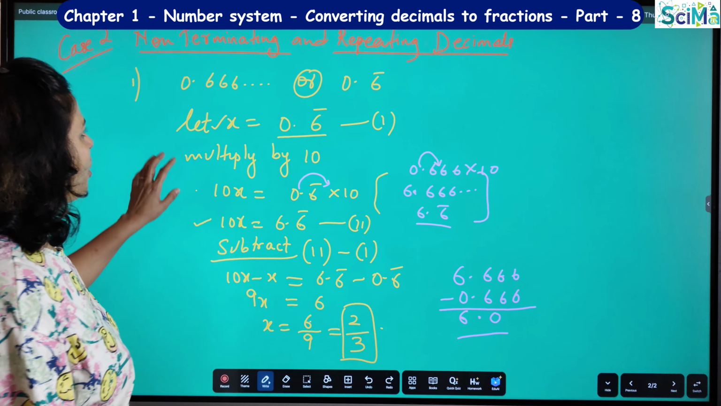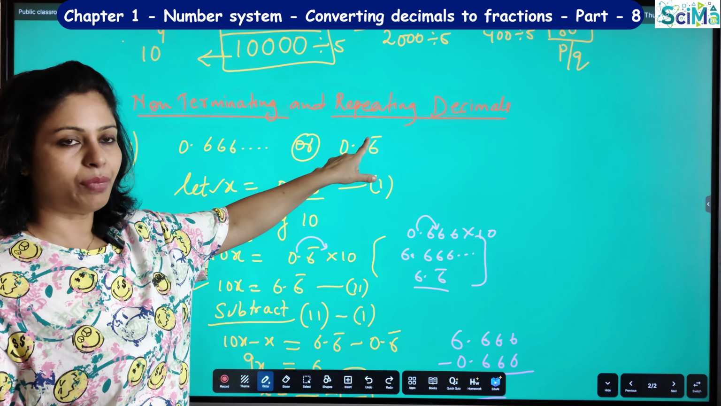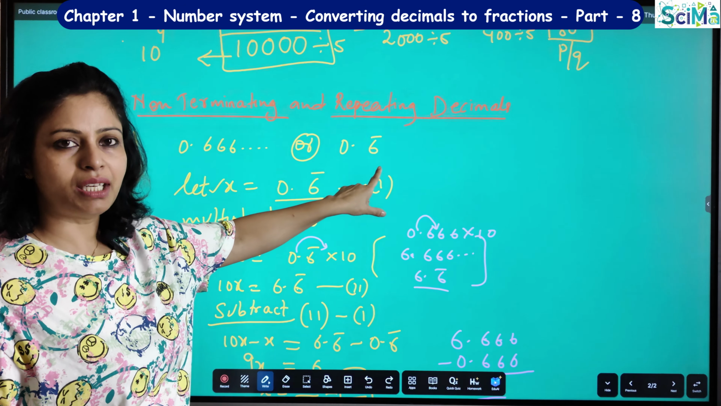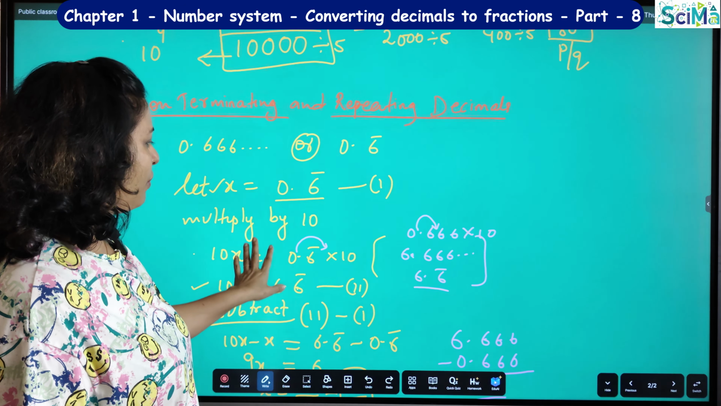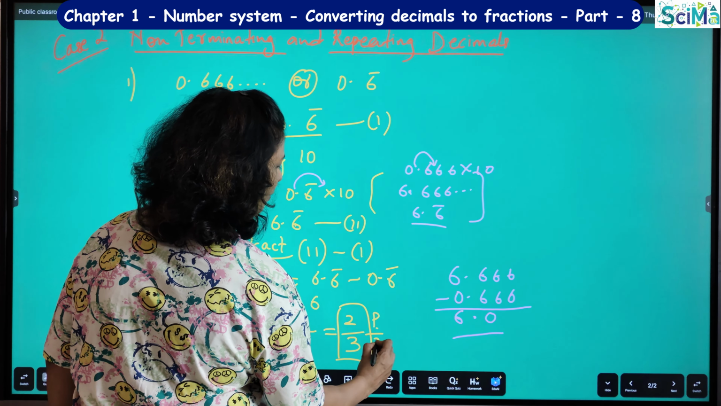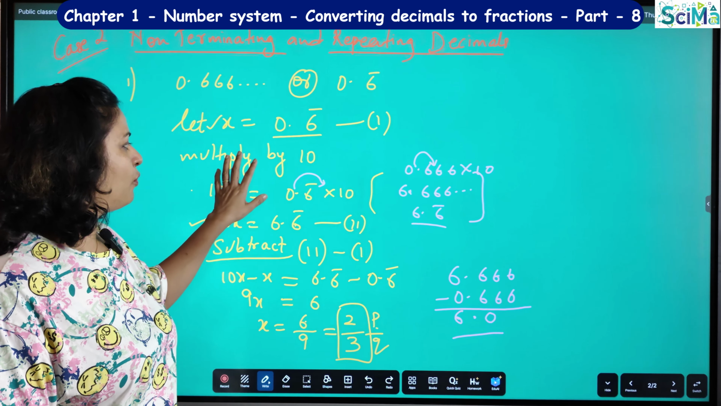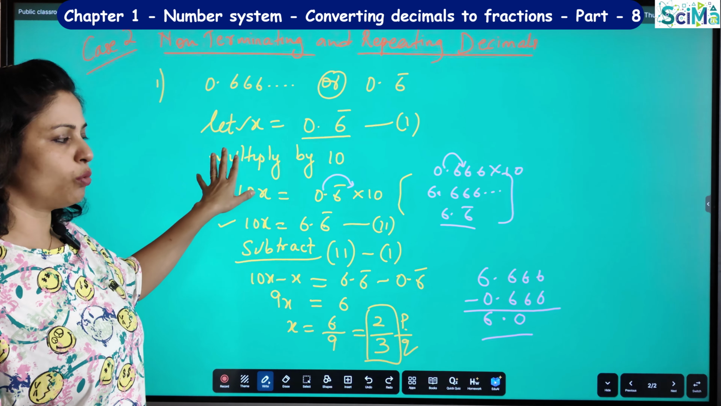See, now this is how we have converted 0.6 bar. This is a non-terminating and repeating decimal expansion. This is the method we followed to convert it into p by q form. Isn't it, children? This is in p by q form, okay? So this is the method we follow.